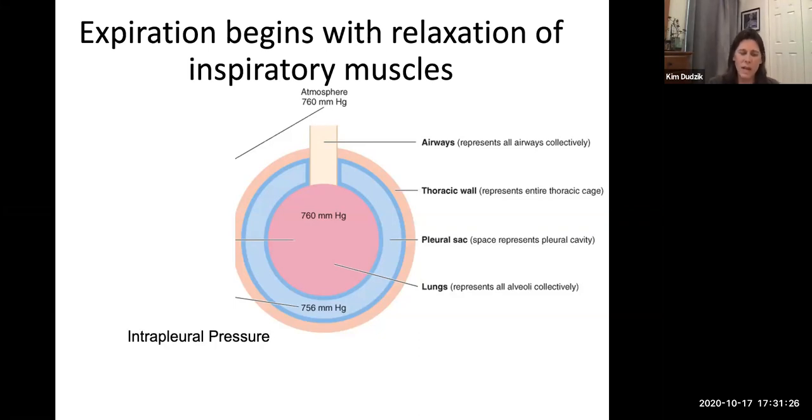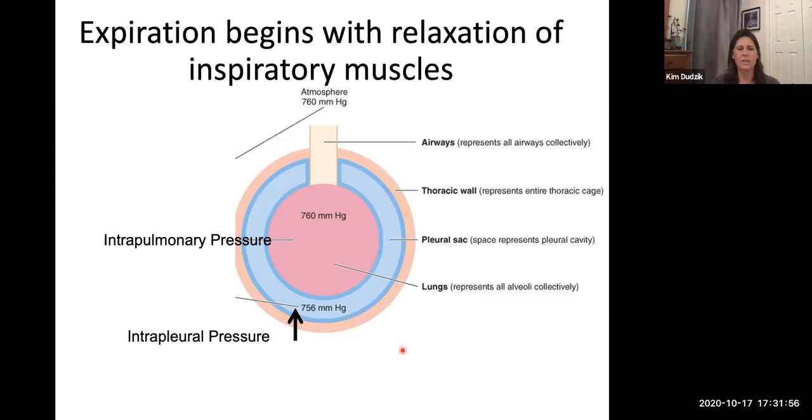When we do that, we're still manipulating the intrapleural pressure, because remember that this membrane is attached to the thoracic cavity. So when our lungs come back smaller, it also makes the intrapleural volume go down there. It's going to increase, because the volume goes down, so the pressure increases.